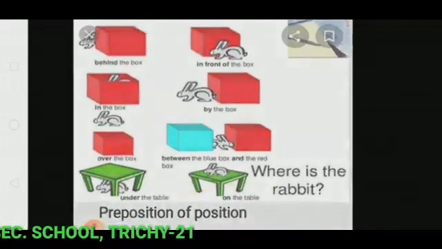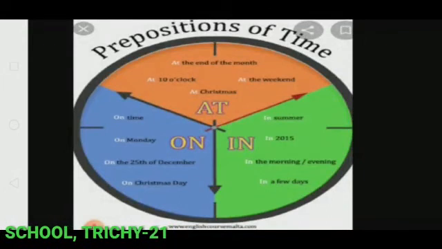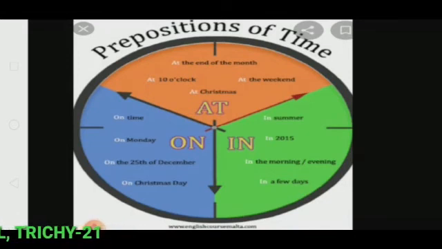Next one, preposition of time. See the picture. Prepositions of time: at, on, in, during. See, at the end of the month, at 10 o'clock.